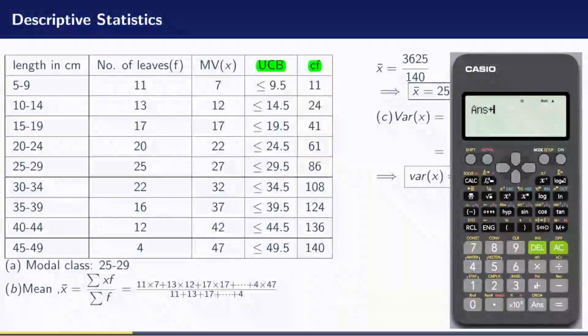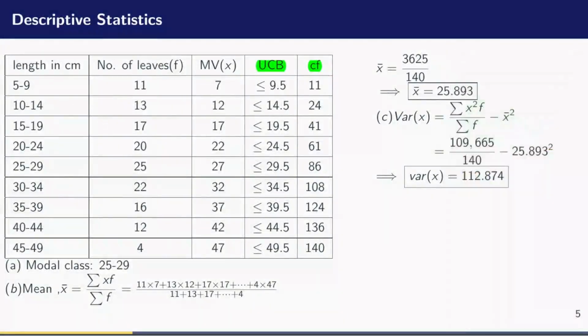108 plus 16, that is going to give me 124. 124 plus 12 is going to give me 136. And finally, I add 4 to that. That is going to give me 140. So one of the things that you can do to know if your result is right is that the last cumulative frequency must always give you the sum of all the frequencies. So now that we are okay with that, let's see how we can draw our cumulative frequency curve.